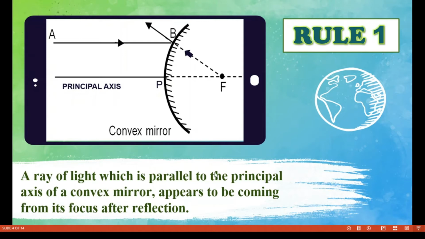Very similar to the case of a concave mirror, in the case of a convex mirror, a ray of light which is parallel to the principal axis of a convex mirror appears to be coming from its focus after reflection. You know that this one is called the focus, and in the case of a convex mirror, the focus point will lie behind the mirror. So if a ray of light passes parallel to the principal axis of a convex mirror, it will appear to be coming from its focus after reflection. That is rule number one.